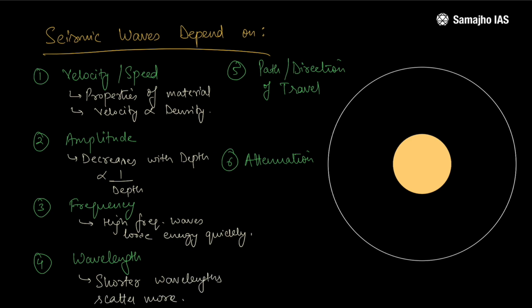Then the path of travel and direction. Now you must be wondering, what are these 4 points and why are we studying this? All of this would make sense. Just have patience for 2 more minutes.